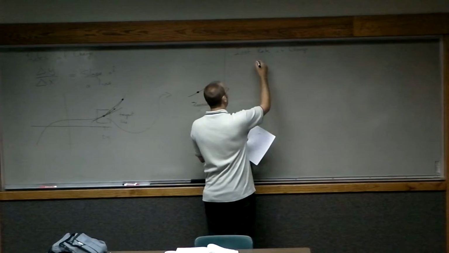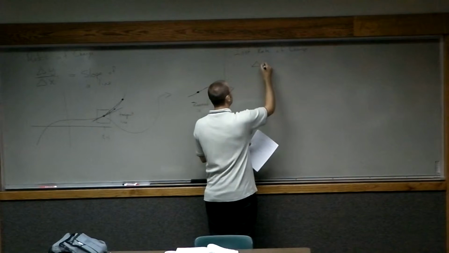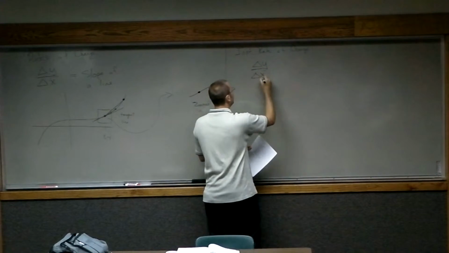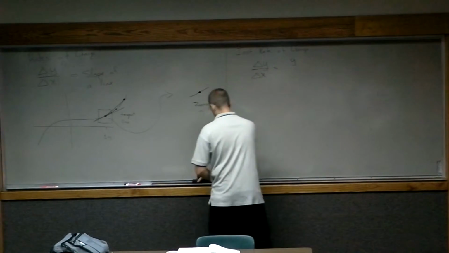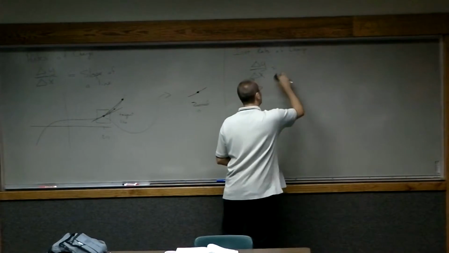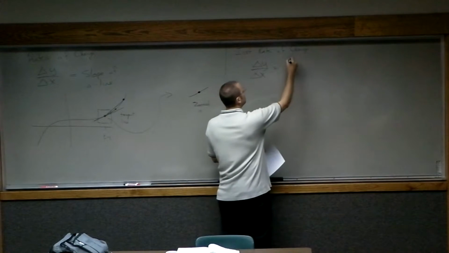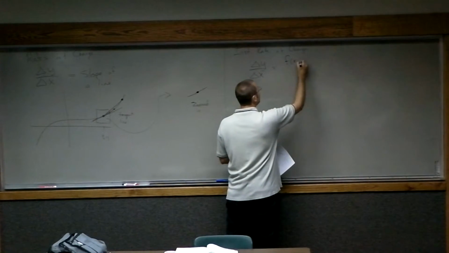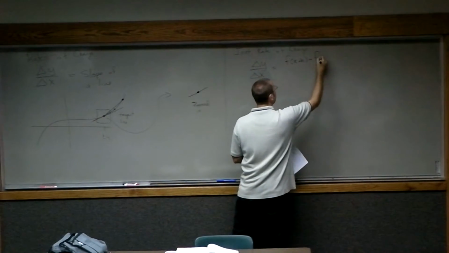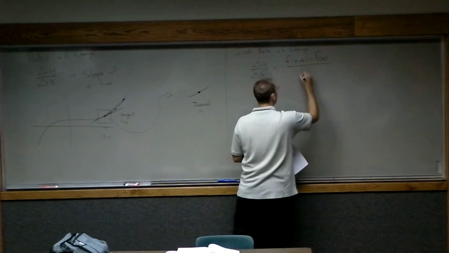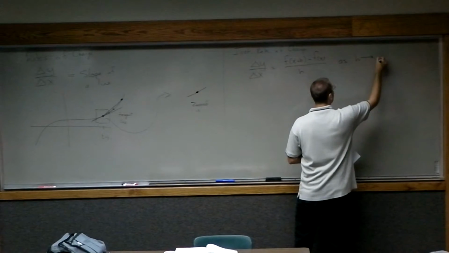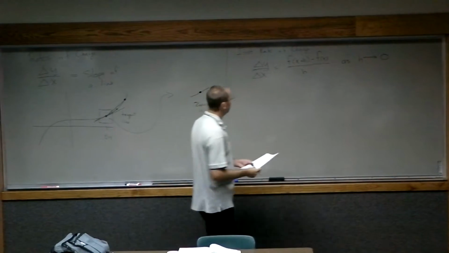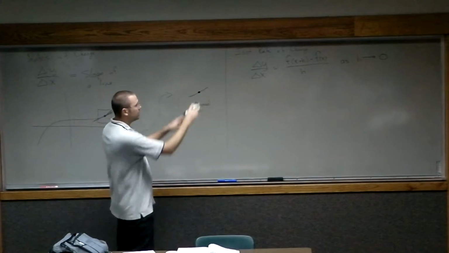And what we're basically doing is, if we take our delta y and delta x, make this look like f of x plus h minus f of x, all divided by h. I'm going to say as h goes to 0. f of x is our function.